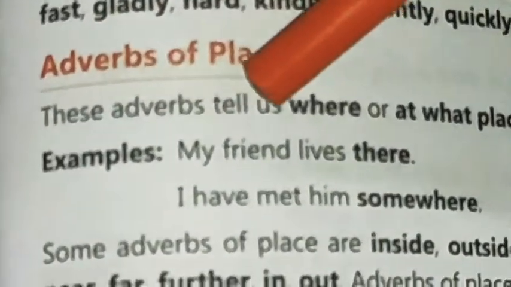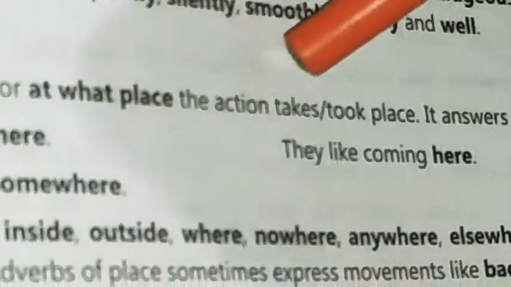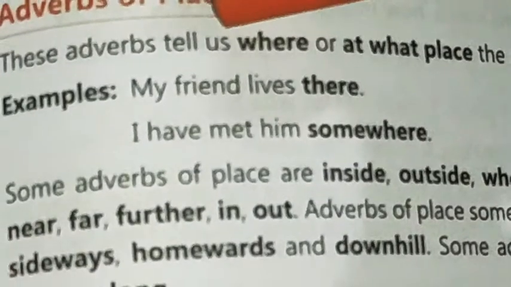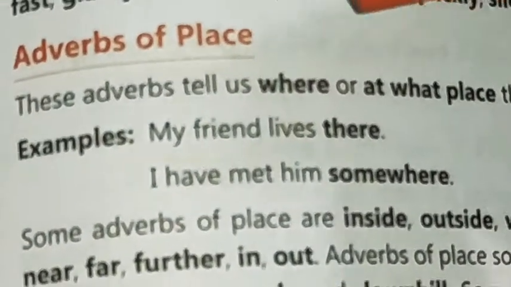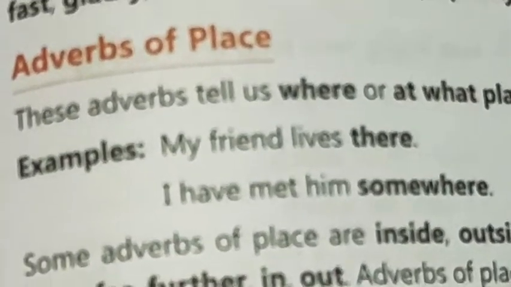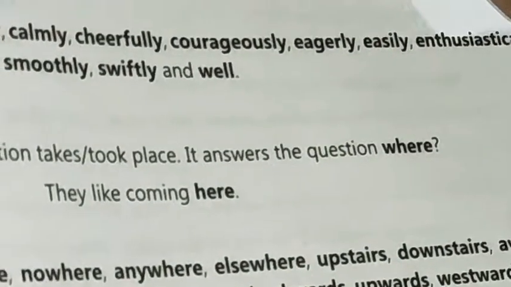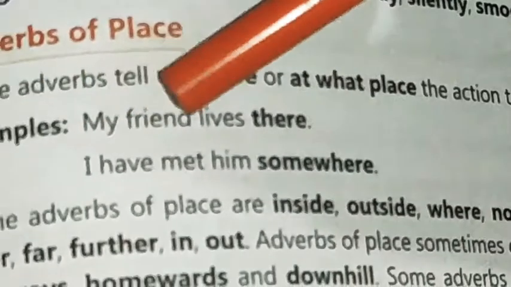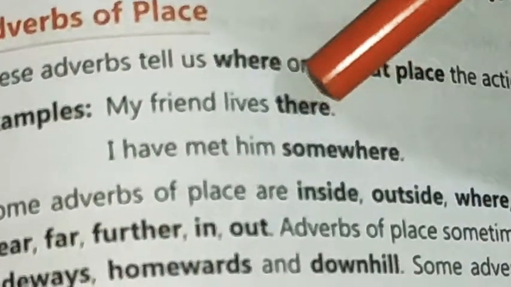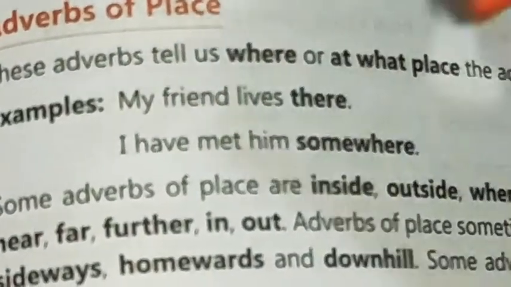Adverbs of place. These adverbs tell us where or at what place the action takes or took place. These are words which tell where the action happened. It answers the question where. When we use the word where, the reply will come. That will be the adverb of place. My friend lives there. Here there tells where my friend lives.